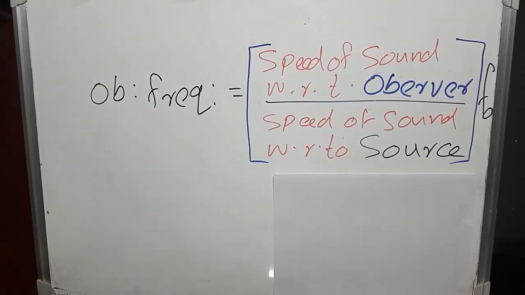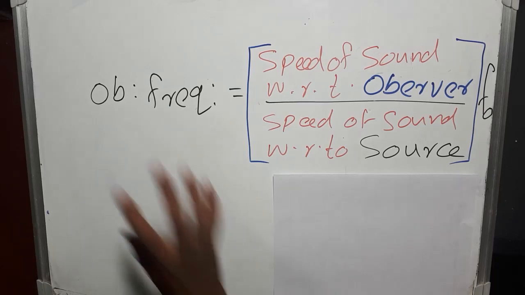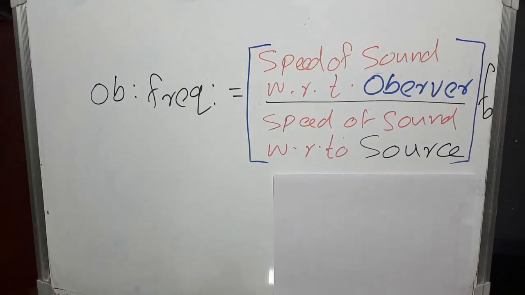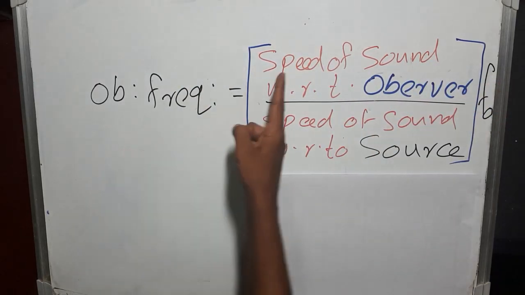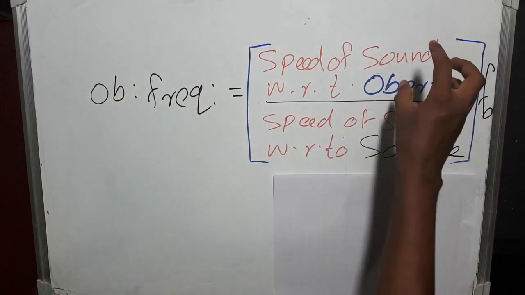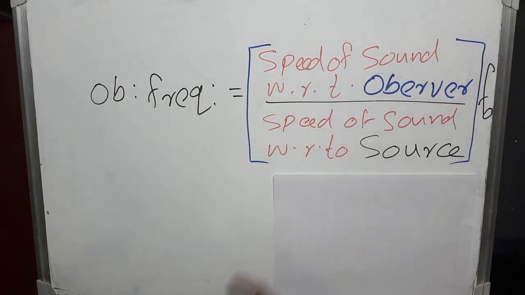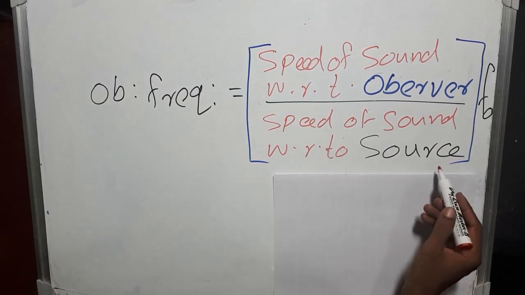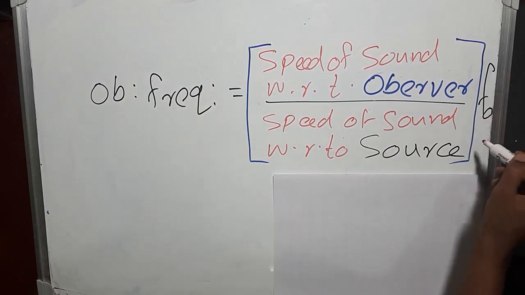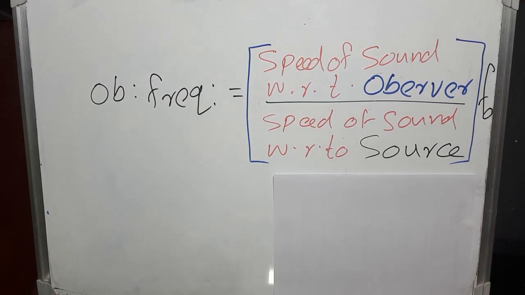Now we can summarize this idea into a single relation like this. Observed frequency is speed of sound with respect to the observer divided by speed of sound with respect to the source multiplied by F0, that is the real frequency.